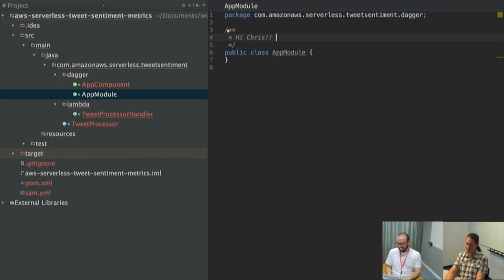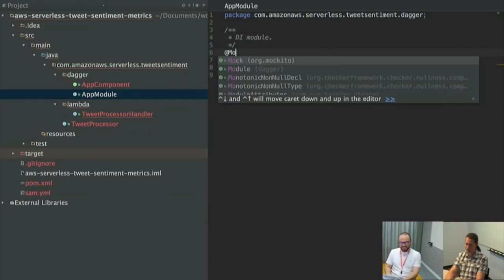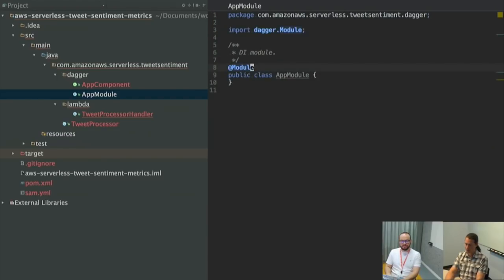All right. So we're going to have our app module. This is our DI module that's going to populate our objects. This is where we actually do our initialization of objects for our dependency injection. If you've used Guice, this is going to look very similar to you. If you've used Spring with Java config, not the XML-based config, it's going to look pretty familiar to you.